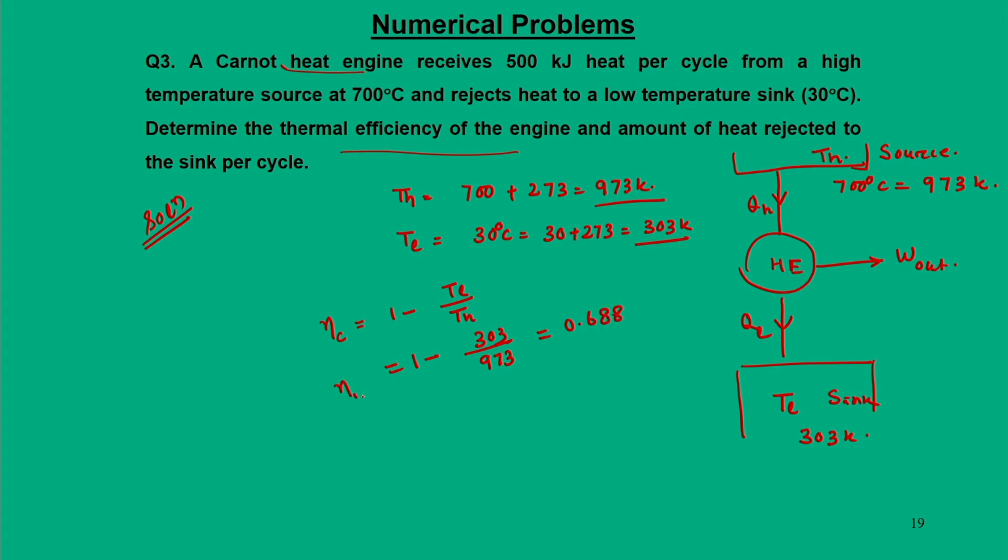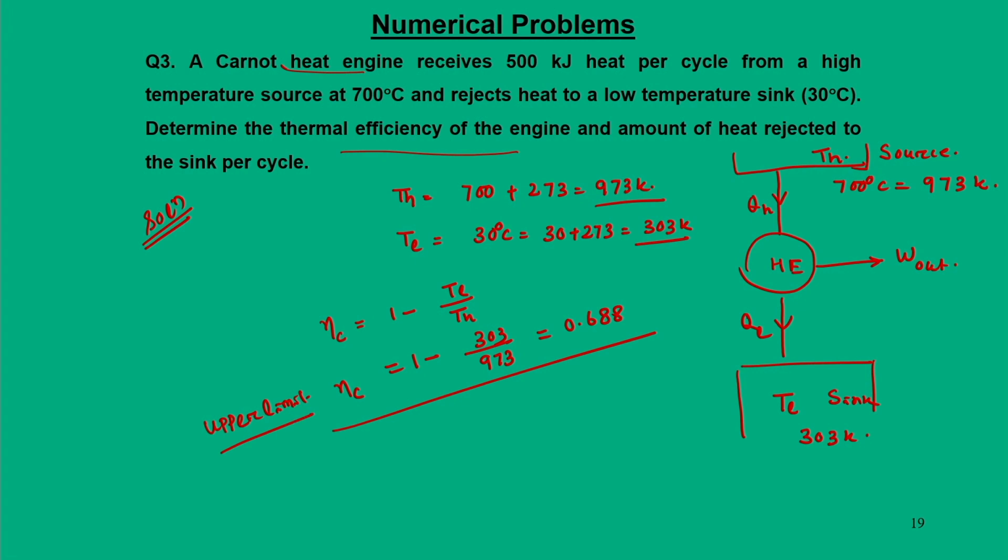So, the efficiency of this engine is 0.688. That means this particular engine cannot have efficiency more than 68.8%. That is the upper limit. So, we say the upper limit for this engine is 68.8%.